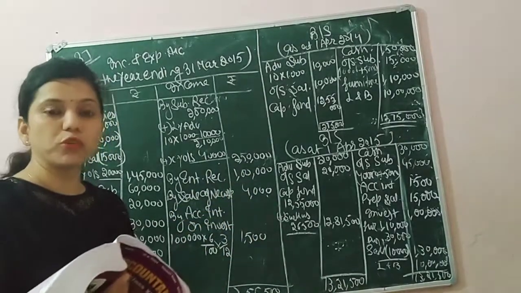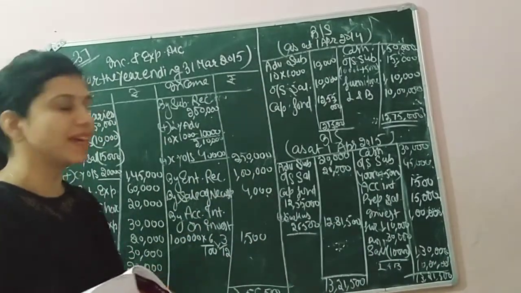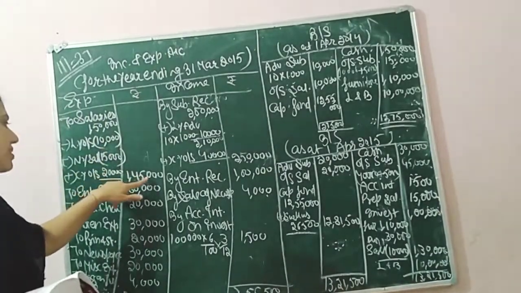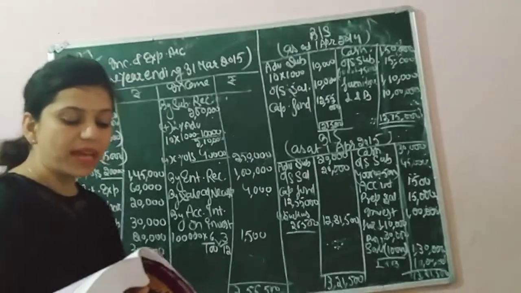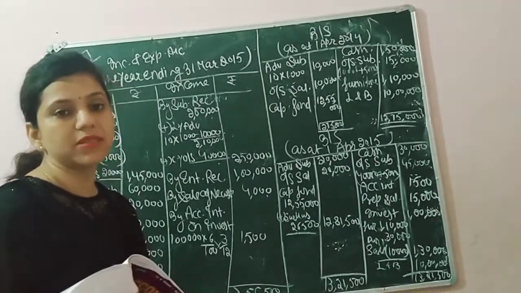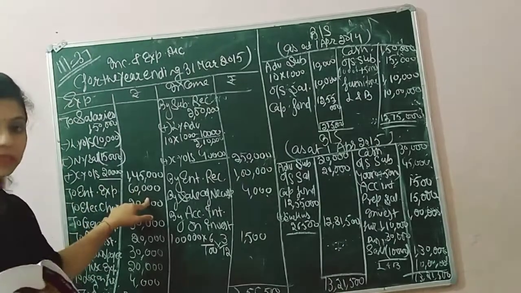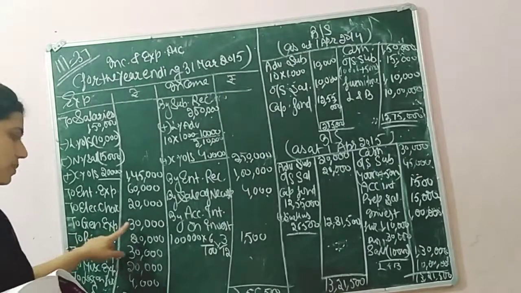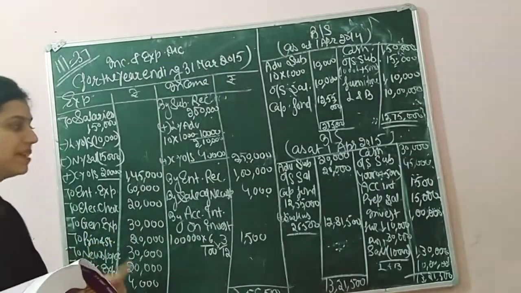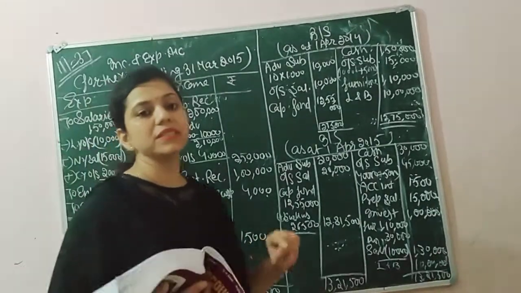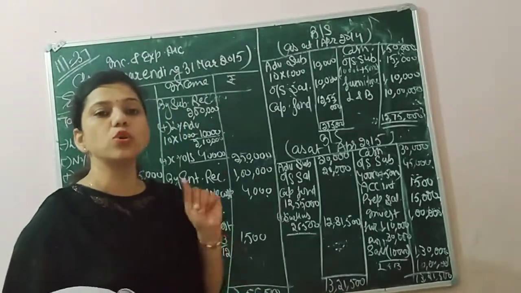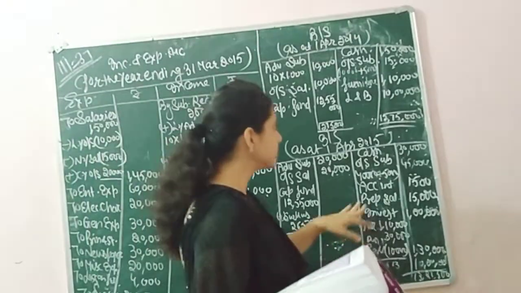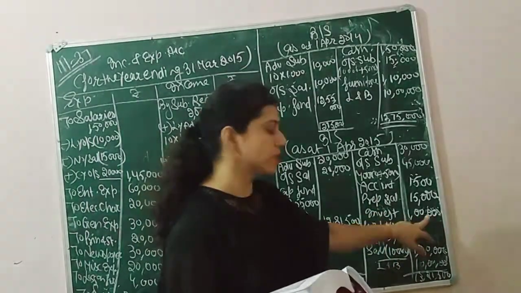So now we will move to the payment side. The first item is salary. We just put it here, as we have already done the adjustment, so the balance is 1,45,000. Next we have entertainment expenses of 60,000, regular nature expenses, so passed on the expenses side. General expenses, expenses side. Investment. Investment is an asset. The asset given in the receipt and payment account should be passed only in the closing balance sheet. So investment of 1 lakh goes in the closing balance sheet.